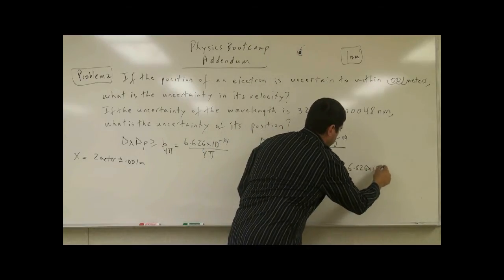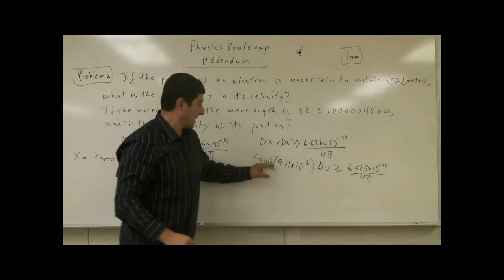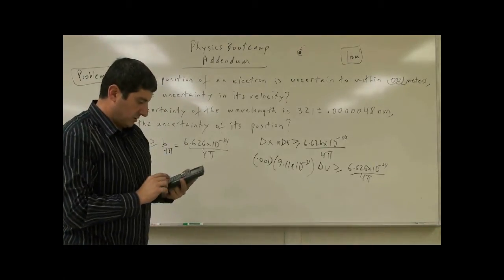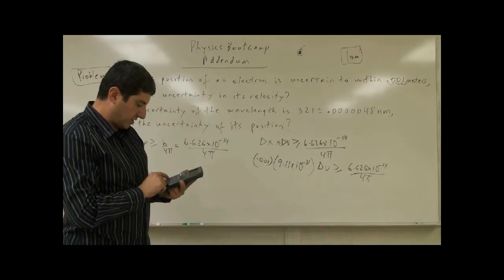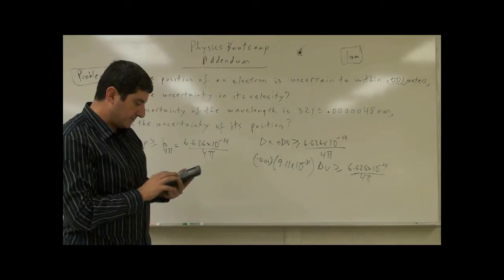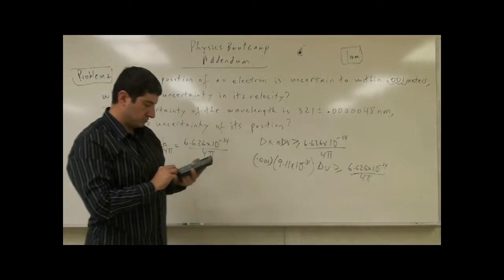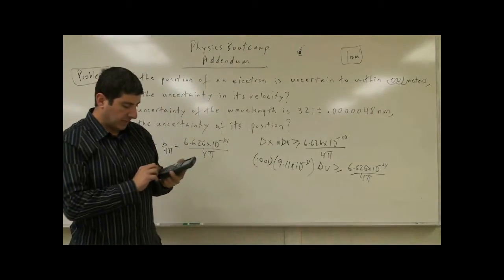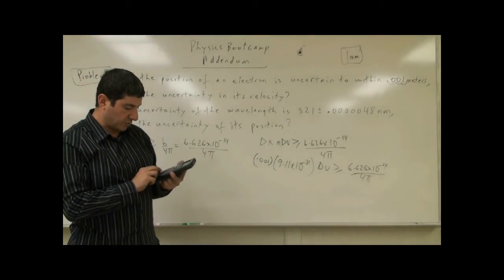And the delta v, we don't know. 6.626 times 10 to the minus 34 over 4 pi. And now we take all of these things down there. Let's see what the answer comes out. 6.626 times 10 to the power negative 34, divide that by 4, divide that by pi, divide that by 0.001, and divide it by the mass of the electron, 9.11 times 10 to the power negative 31.